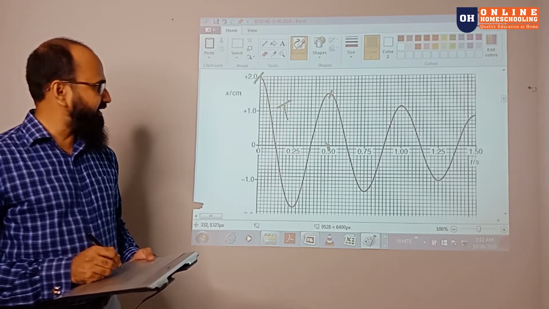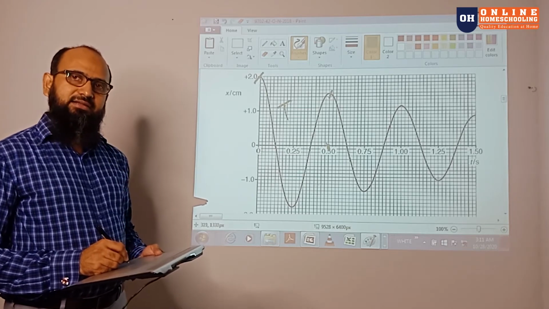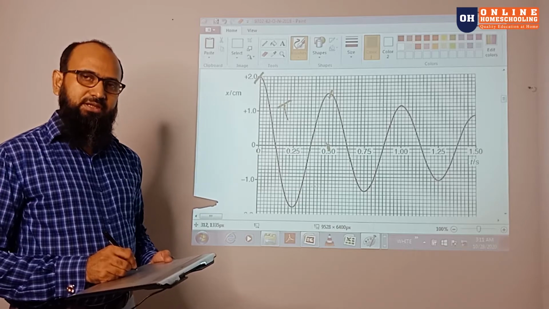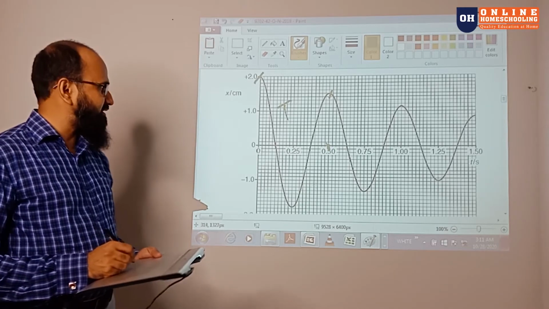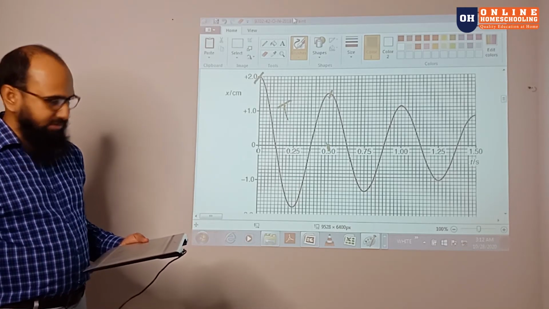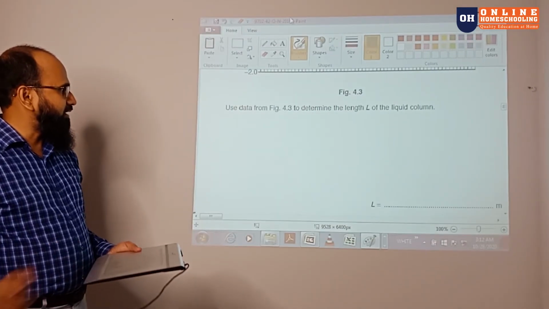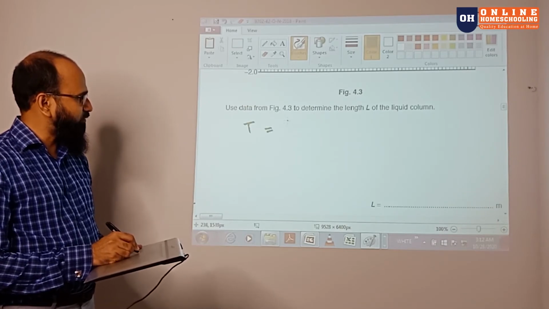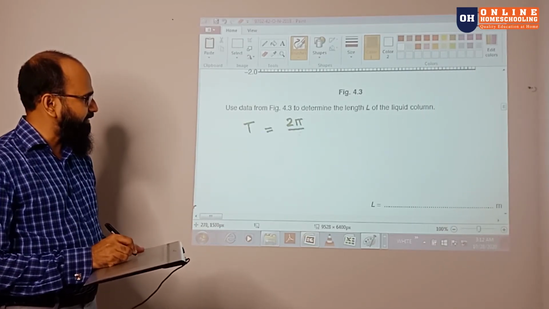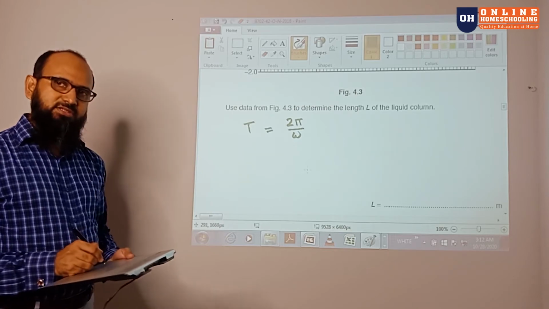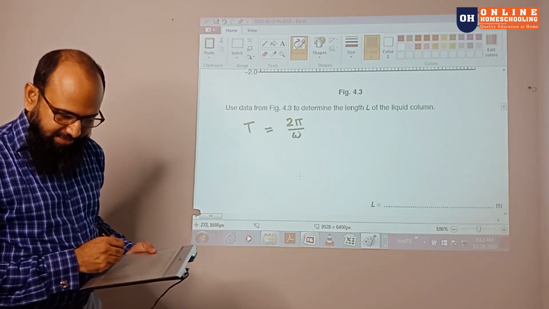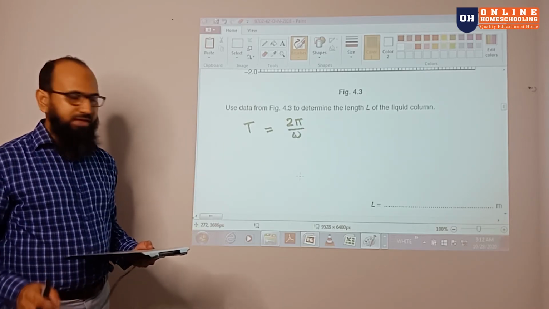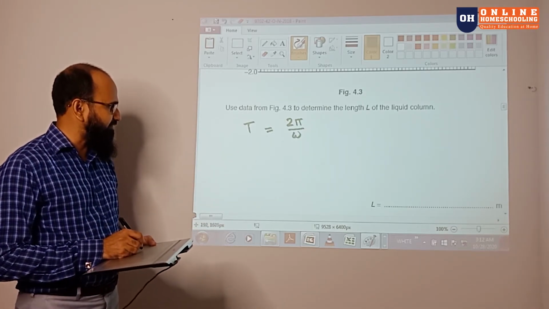So from this graph, we can calculate the T over there, and you already know omega is given by omega equals twice pi by T. So you can easily calculate this part. T equals twice pi by omega, where omega is the angular speed. Now you might ask why we are finding this, because we are going to compare the equations later on, after a few minutes.